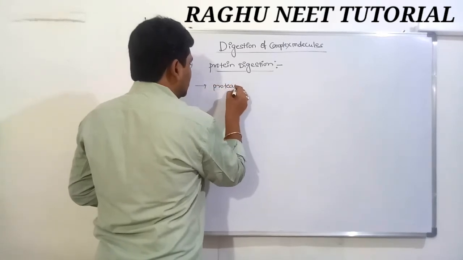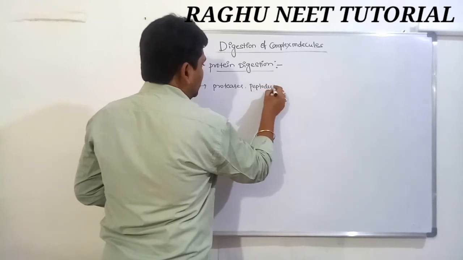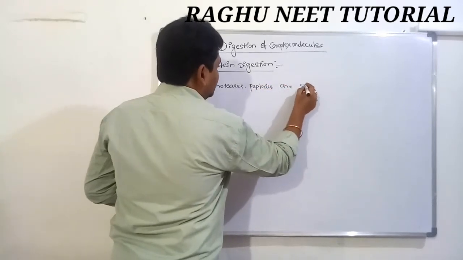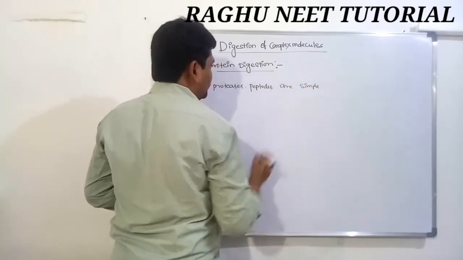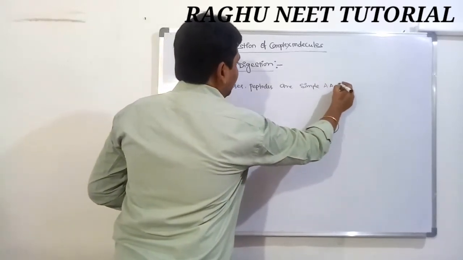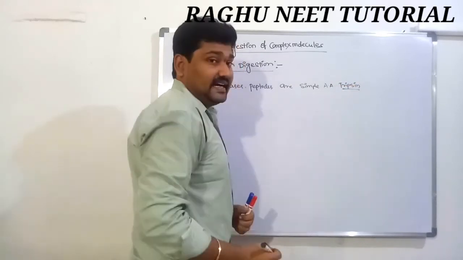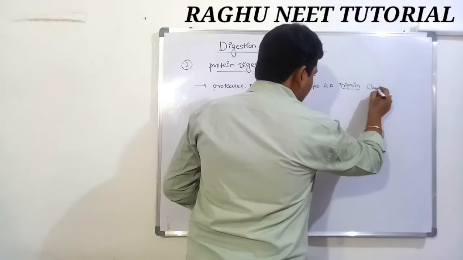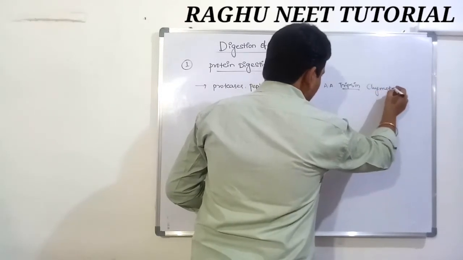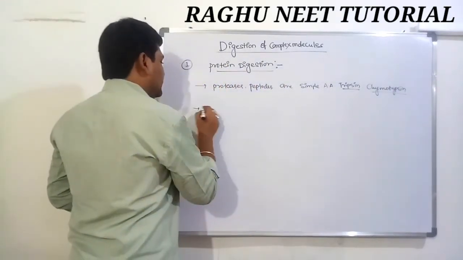Proteases and peptones are converted into simple amino acids in the presence of trypsin and chymotrypsin. Very, very important: trypsin and chymotrypsin. What is the first one?